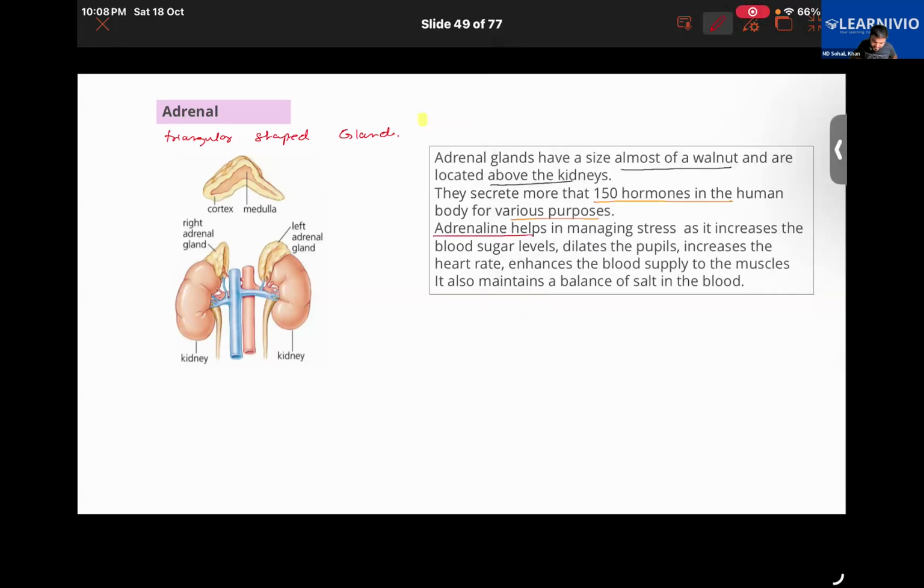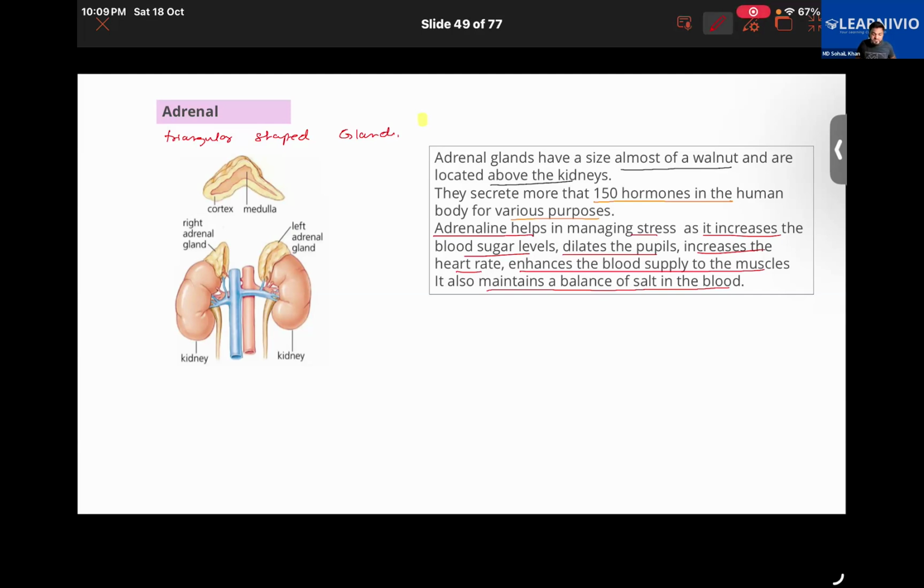It helps in managing stress as it increases the blood sugar level. It dilates the pupil, increases the heart rate, and enhances the blood supply to the muscles. It also maintains a balance of salt in the blood. So it has different functions to perform.